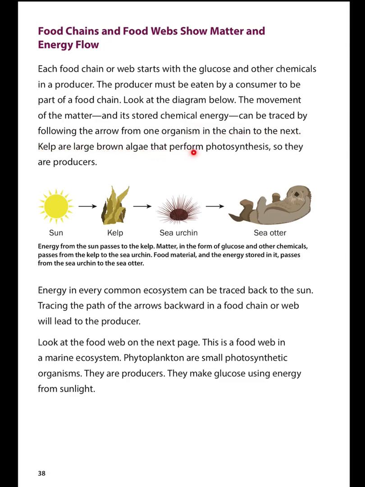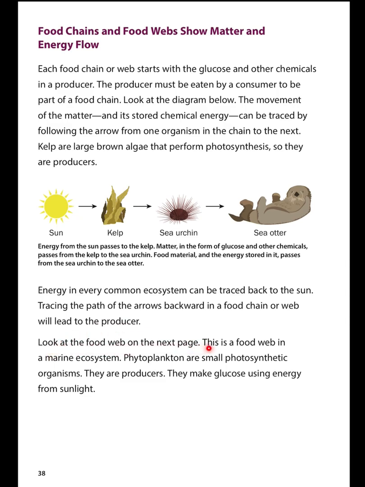Kelp are large brown algae that perform photosynthesis, so they are producers. Sunlight feeds the kelp. Sea urchins eat the kelp. Sea otters eat the sea urchins. Energy in every common ecosystem can be traced back to the sun. Tracing the path of the arrows backward in a food chain or web will lead you to the producer.